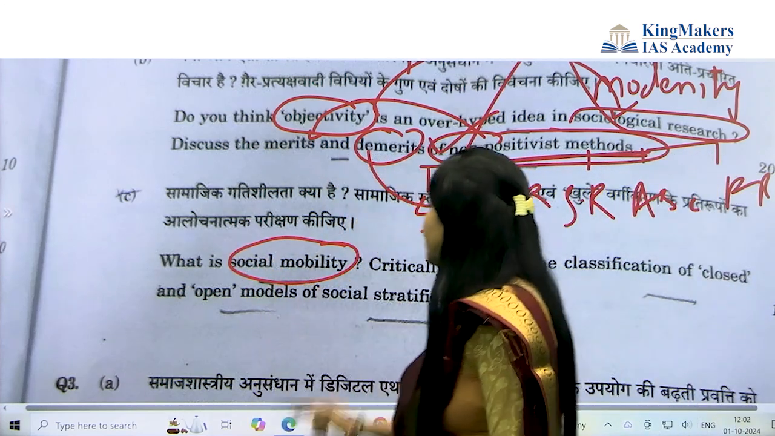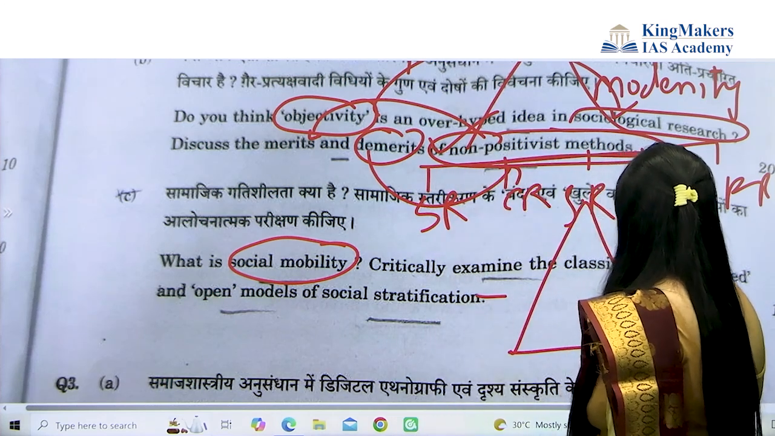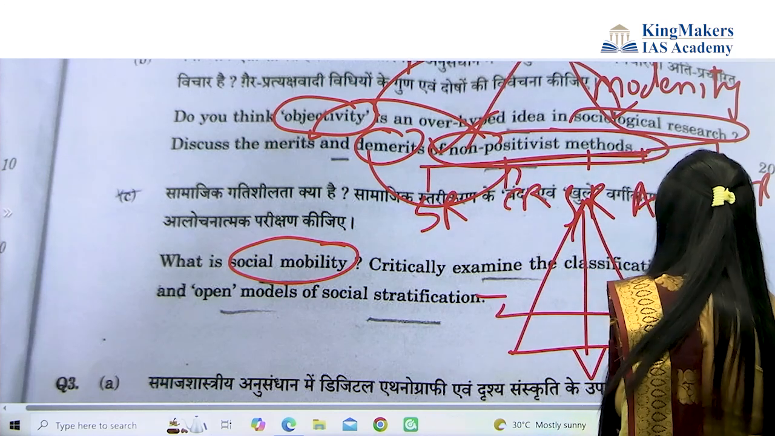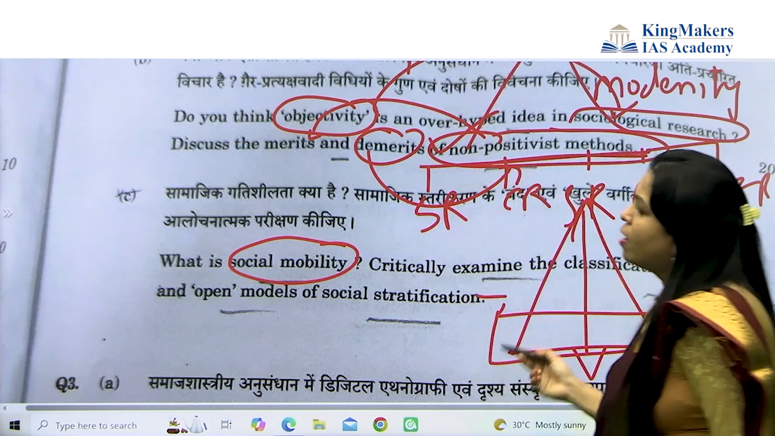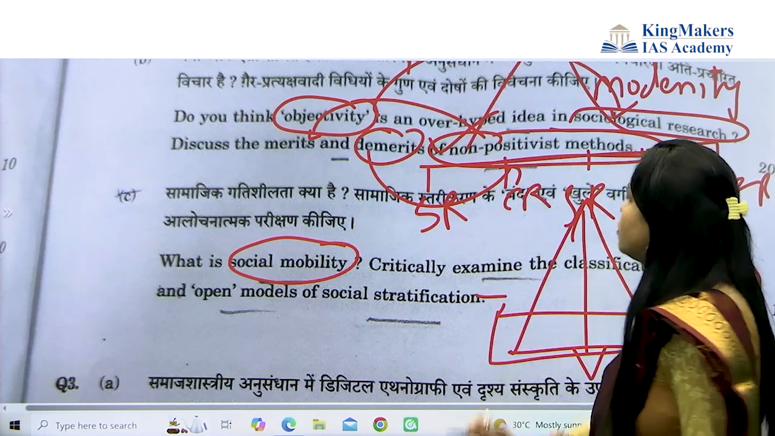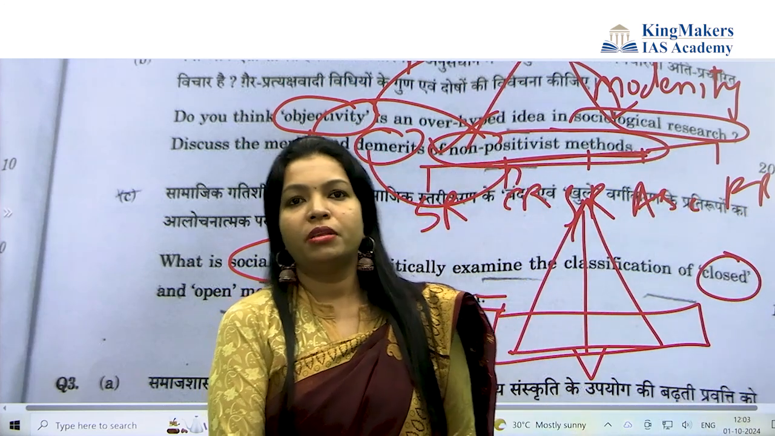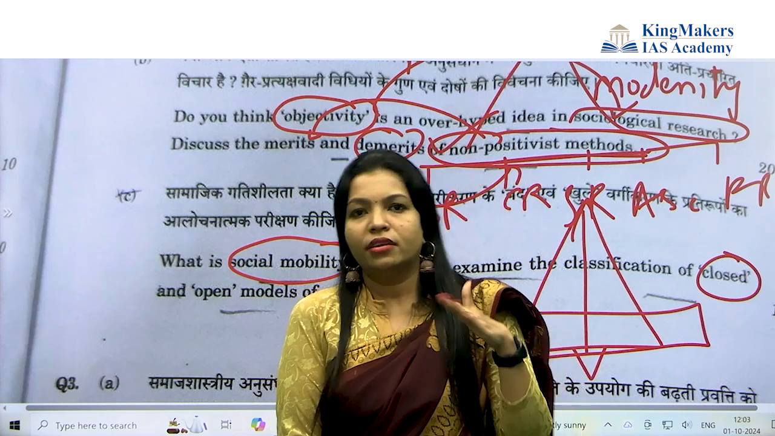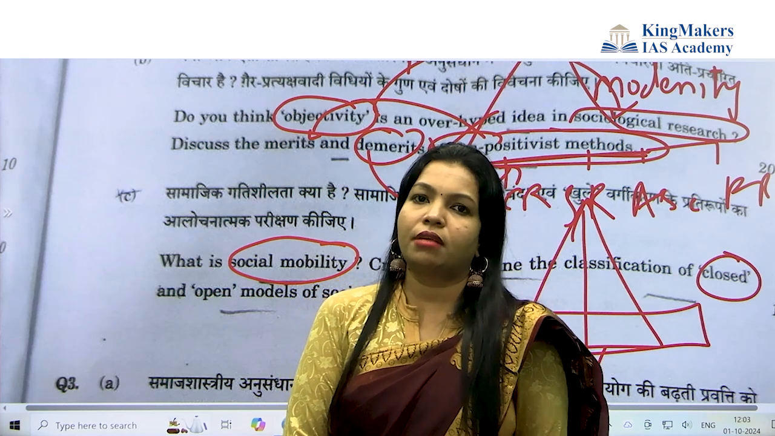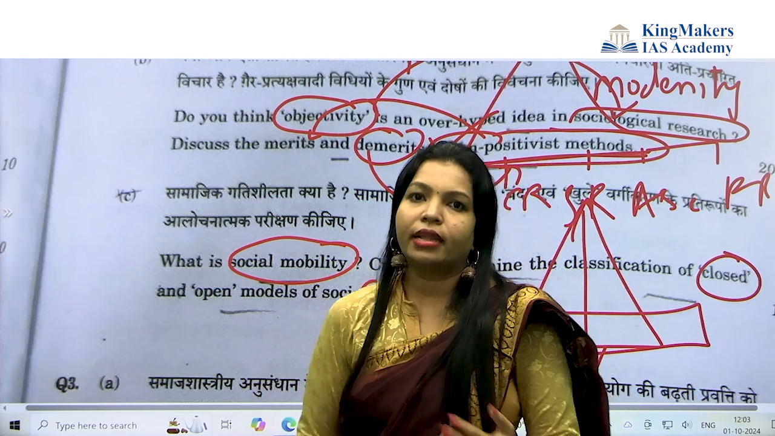Now what is social mobility? You can also draw here that this is called social mobility, that can be vertical, that can be downfall, that can be horizontal as well. Then you have to say what type of social mobility happened, with an example. And also closed and open models of social stratification. What do you mean by closed model? Closed model means you are not getting any status when your society is a closed one. For example, the Varna system, the caste system of India. But the open system is where they are getting the opportunity.